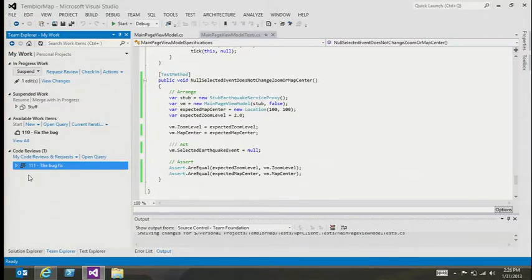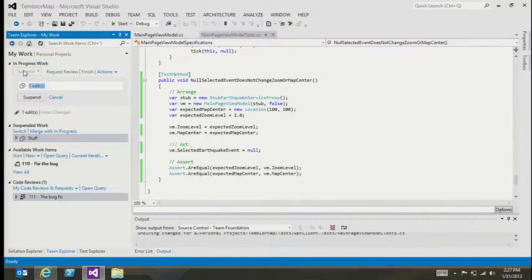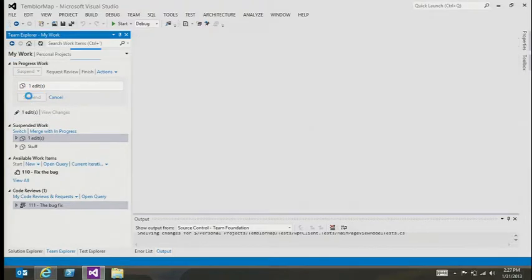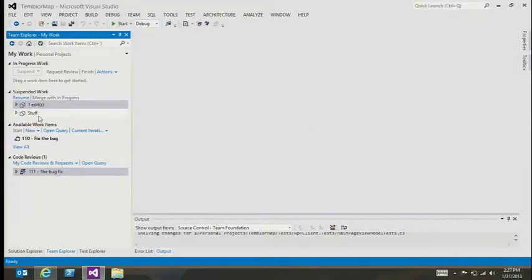So I just sent it off to you there. It's sitting there waiting for you. Excellent. So why don't you go back to work on the feature you were working on? All right, so I've got the suspended one that I was working on here before. I'm going to suspend that bug fix because I'm going to wait for David to come back to me on that code review. So that one's just going to sit until it comes back, and I'm going to grab the one that I was working on before and wake that one back up.